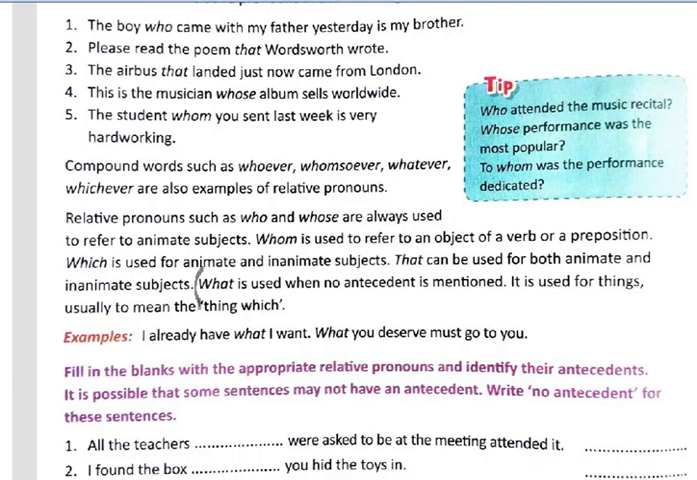Now we'll come to the last word, which is what. Now this is the interesting one. See, what is used when no antecedent is mentioned. I had told you about antecedent in probably my first video. Antecedent is the noun that a pronoun replaces. Like here, the student whom you sent last week. The word whom is replacing student, so the antecedent of whom is student. And again here, the musician whose, the antecedent of whose is musician.